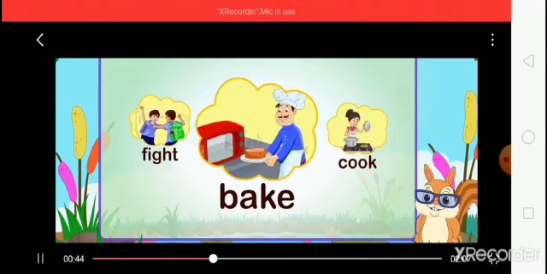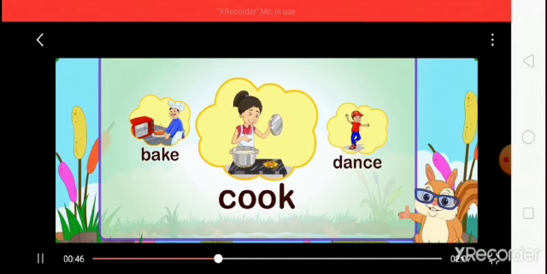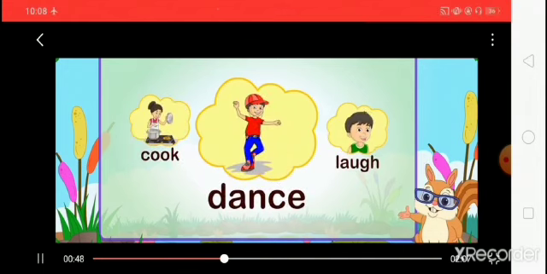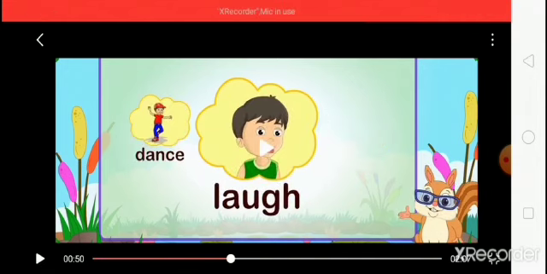Bake, cook, dance, and laugh too. There are so many examples of the verbs that you have learnt.